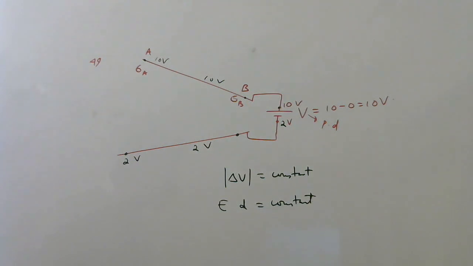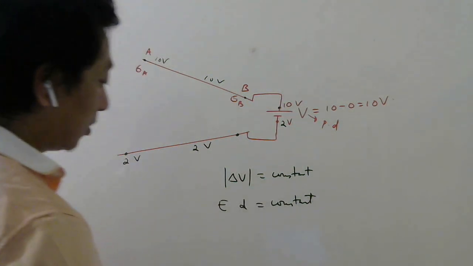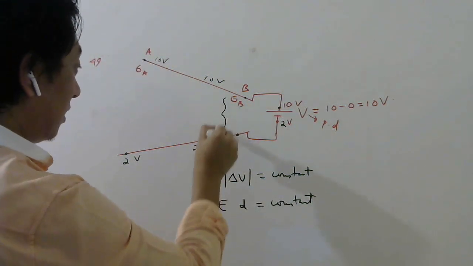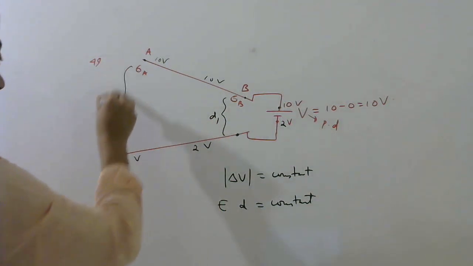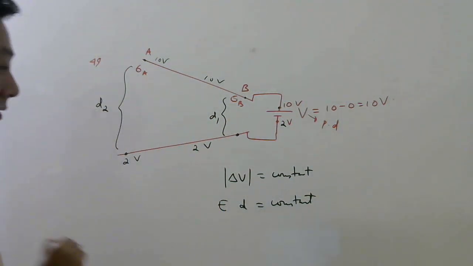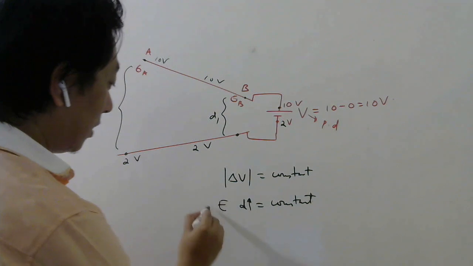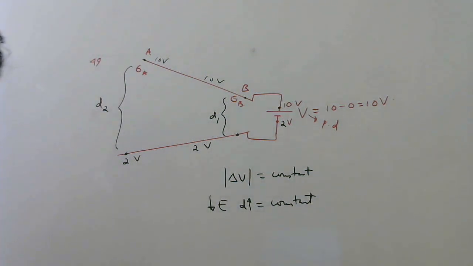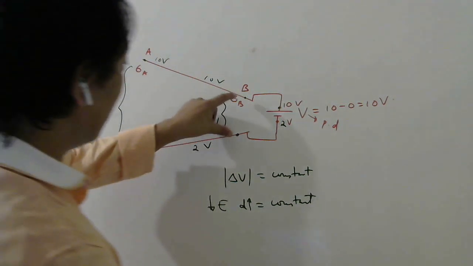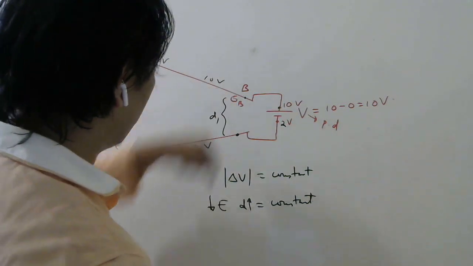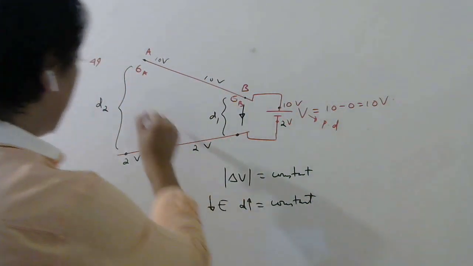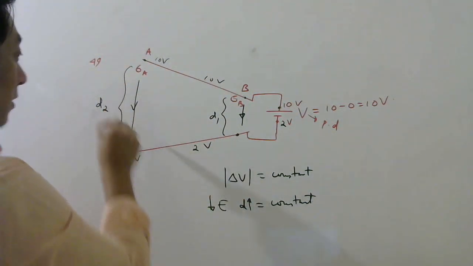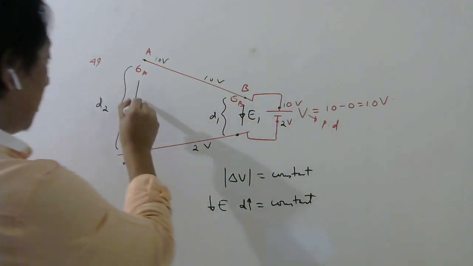Remember this formula? Now E into D should be constant, but you can see this D is smaller, this D is larger. So wherever D is more, E will be less. Here D is less, so E here should be more. So electric field here should be more than here. If I write here E1, here it will be E2.